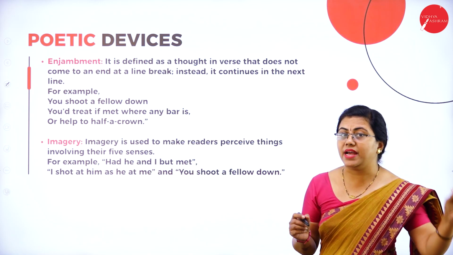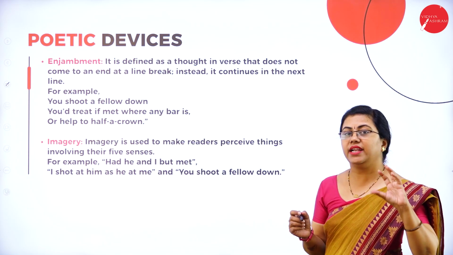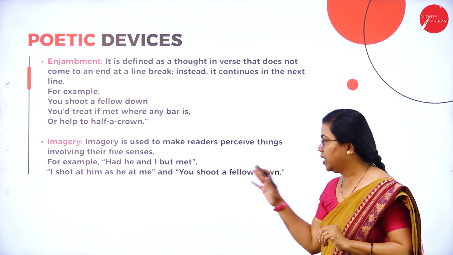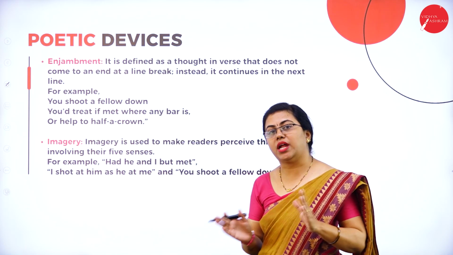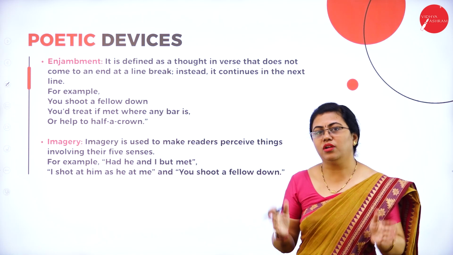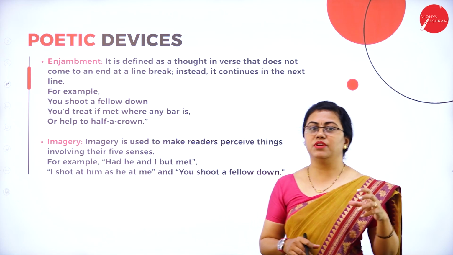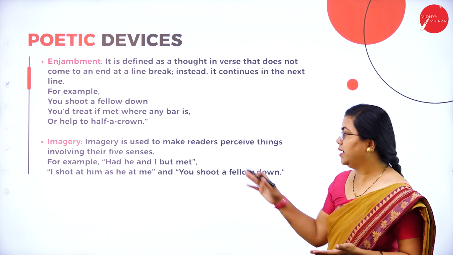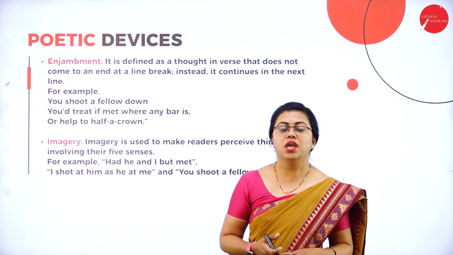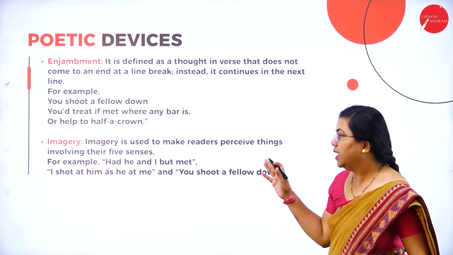The poet is trying to create an image in your mind that they both have met. And "I shot at him as he at me," that also you imagine. The whole poem you imagine in your mind, isn't it? This comes under the poetic device imagery.